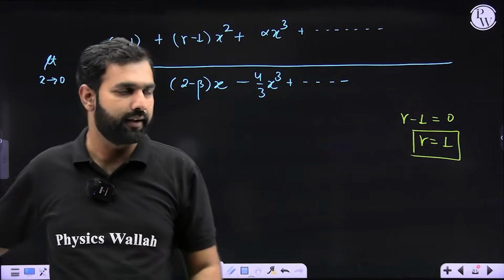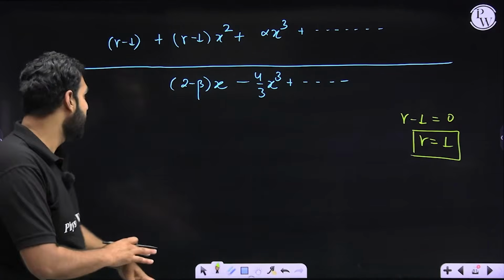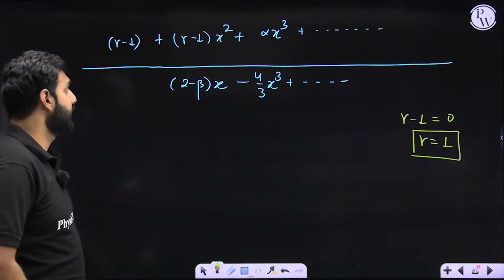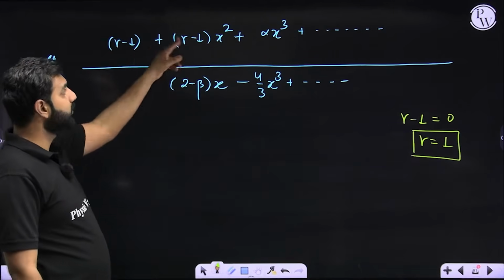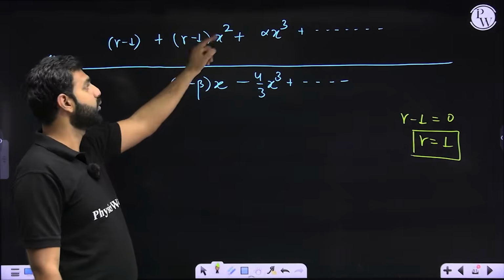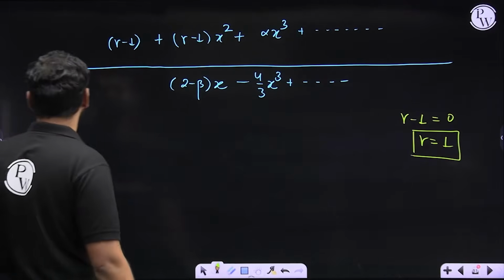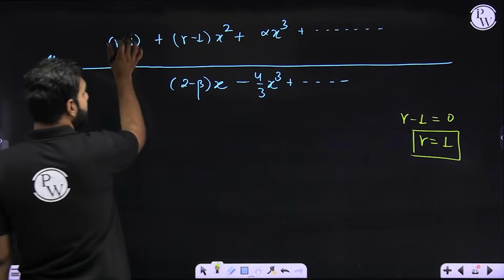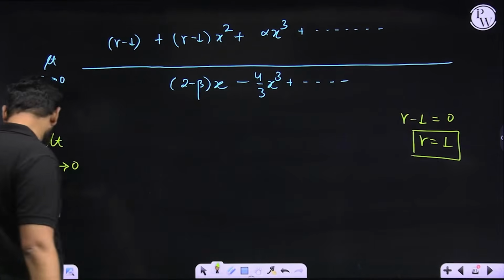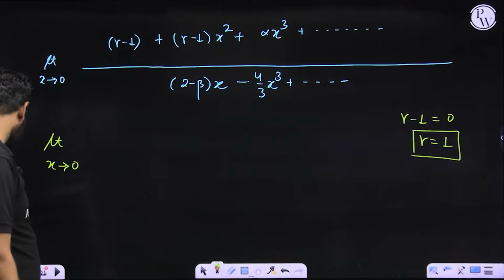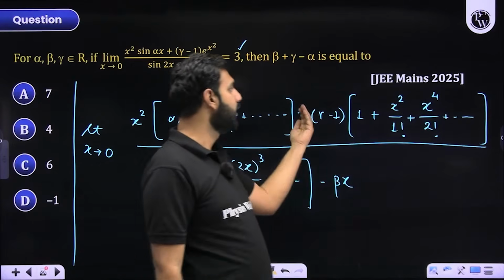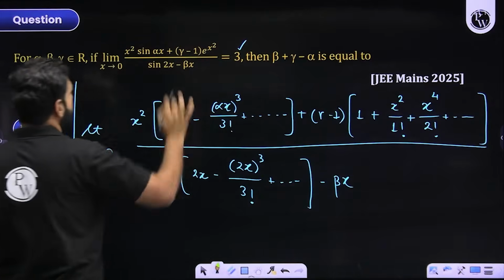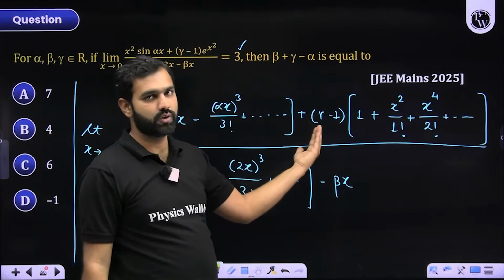So are you understanding? First of all, gamma should be 1. The moment gamma becomes 1, this is omitted. And the best part here is, the moment it is omitted, this is also omitted, because gamma is 1, so 1 minus 1 is 0. So what do we see in the numerator now? Now the numerator becomes limit x approaches 0. This is omitted, 0, this is also omitted, 0. So technically, now what am I left with? The moment you see gamma becoming 1, all of this is removed, so you are left with this expression only.